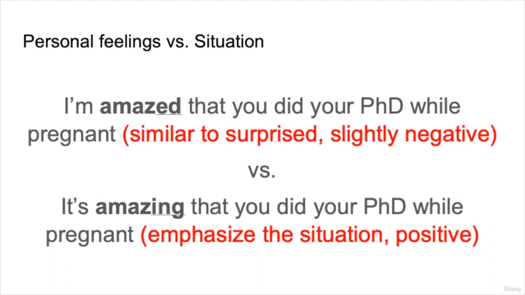So the first one, I'm amazed that you did your PhD while pregnant, is similar to surprised, but it's slightly negative. So perhaps you didn't think she could do it, but she is doing it. Versus it's amazing that you did your PhD while pregnant is emphasizing the situation and that it is very positive. So try to use it's amazing more often.